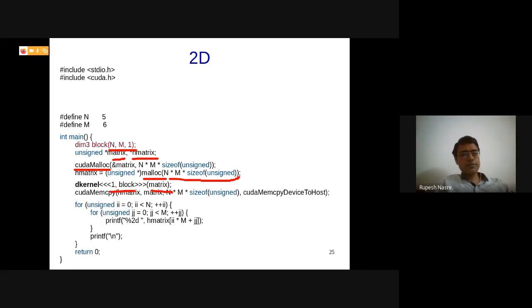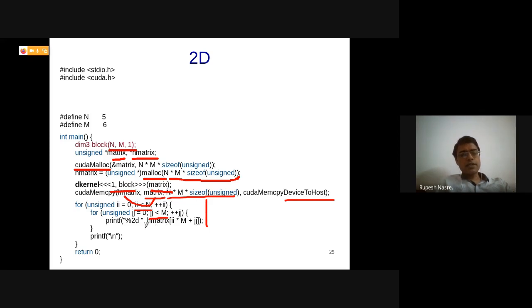And once that matrix gets populated inside the kernel, I'm going to copy it from matrix to H matrix, n into m elements, from GPU to CPU, and then I'm just going to print it in a pretty printing format, where i goes from 0 to n minus 1, j goes from 0 to m minus 1.